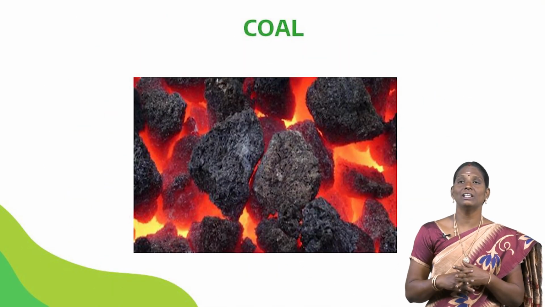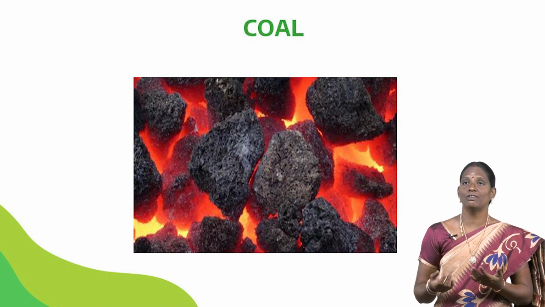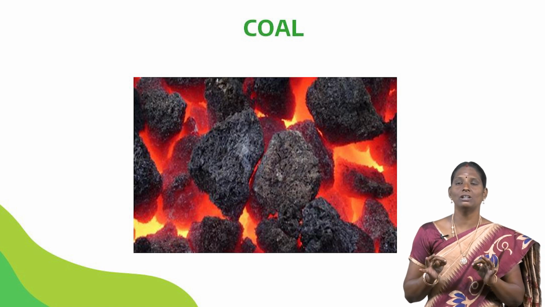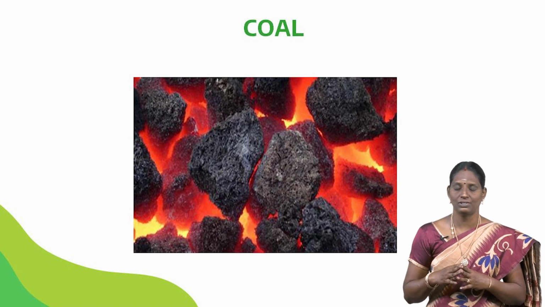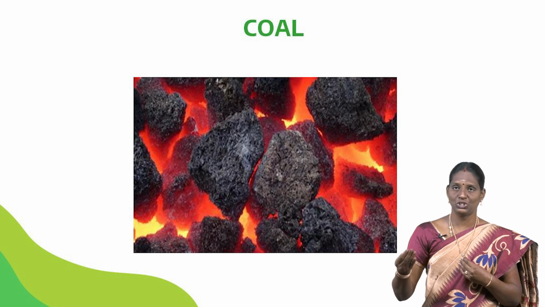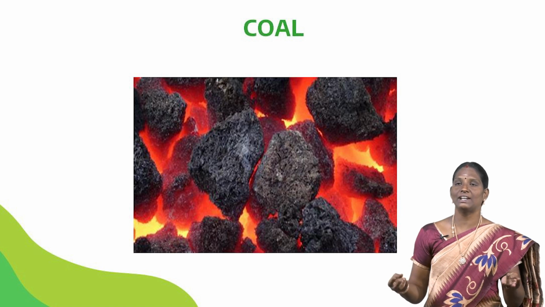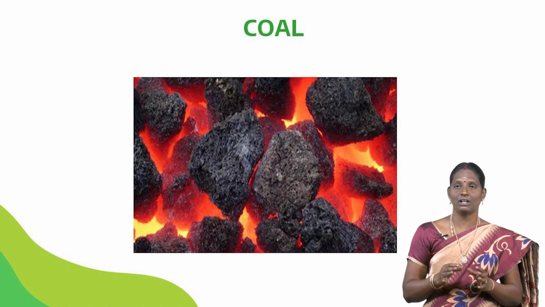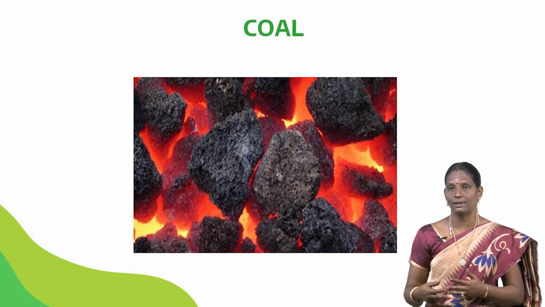Next, an example of conventional energy sources: coal. Since the advent of industrialization, coal has been the most common source of energy. Long ago, coal was used only for heating purposes. Coal is a complex mixture of compounds of carbon, hydrogen and oxygen. When we mix carbon, hydrogen and oxygen, we get coal. Small amounts of nitrogen and sulfur compounds are also present in coal.